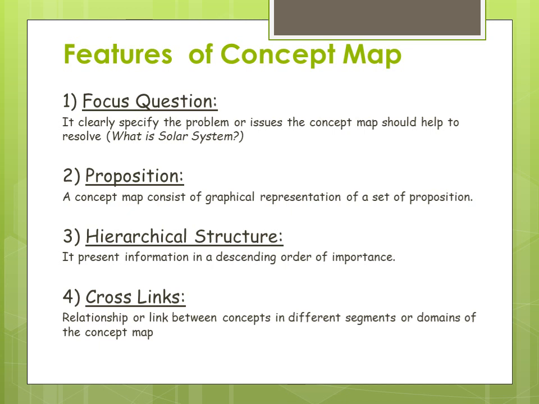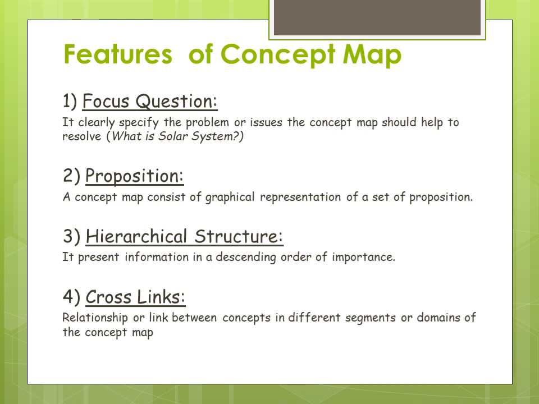Third is hierarchical structure. It presents information in a descending order of importance. As we already know, hierarchy means the relationship between one concept and concept 2 in descending order. In descending order, the most general concepts are at the top of the map, and the more specific and less general concepts are arranged hierarchically below.